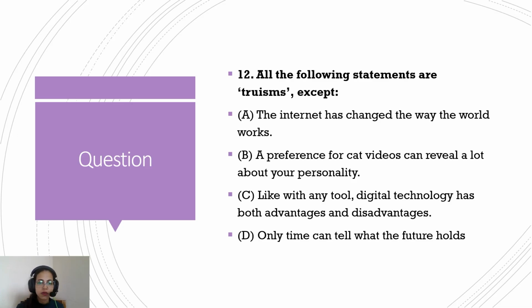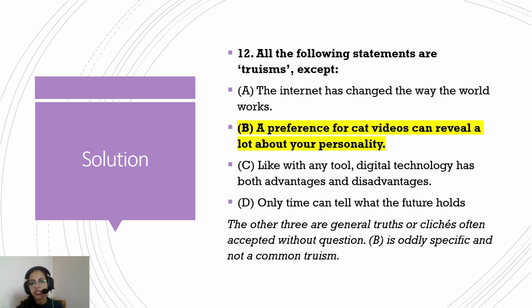Suppose you were reading and the moment you came across the word truism in your passage, you should immediately come back to this question and have a look at it, and then solve it if you can. If you cannot, just mark it there and maybe move ahead. You cannot waste a lot of time. But if you are not able to find an answer, you should always look for the most moderate option. That will be your answer.